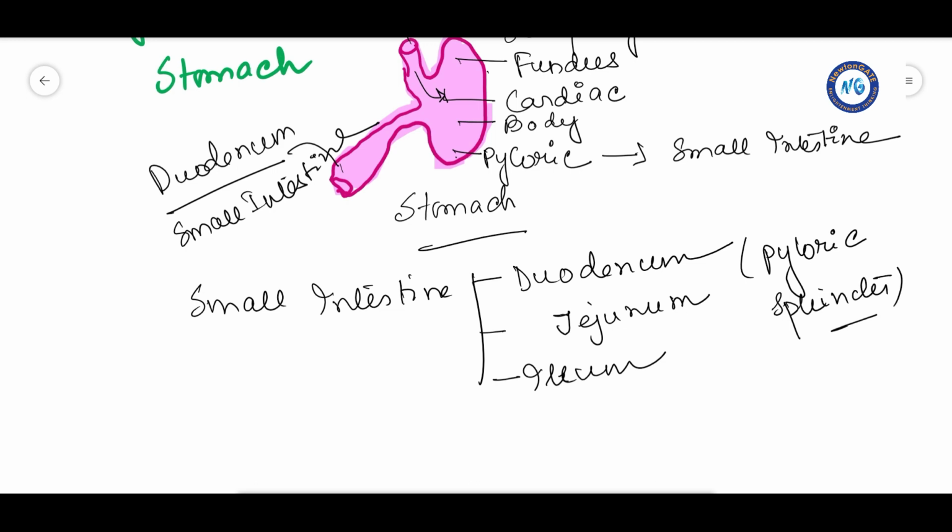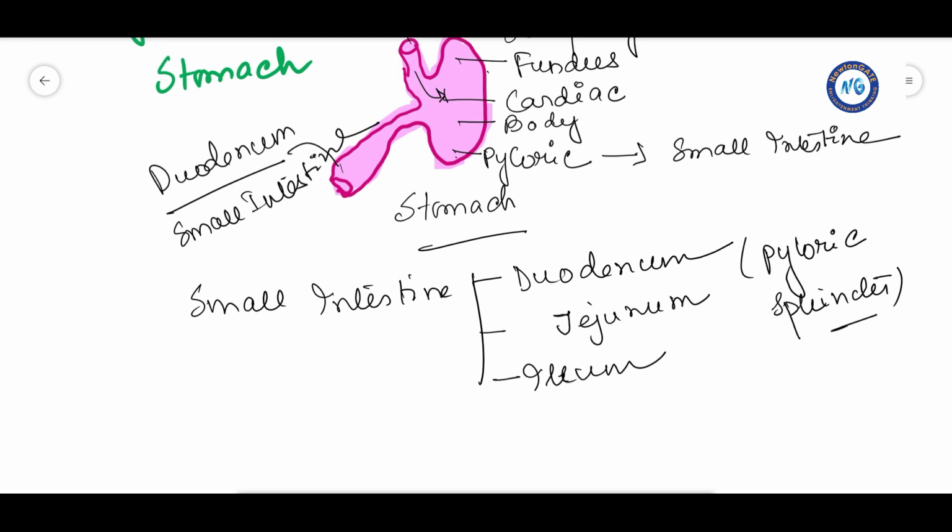A narrow finger-like tubular projection, the vermiform appendix, which is a vestigial organ, arises from the caecum. The ileum opens into the large intestine. It consists of caecum, colon and rectum.